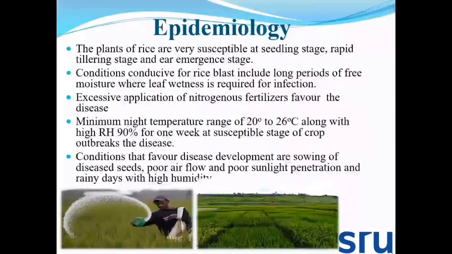Just coming to epidemiology, the rice plant is very susceptible at the seedling stage, rapid tillering stage, and ear emergence stage. Conditions conducive for rice blast include a long period of free moisture, where leaf wetness is required for infection. Excessive application of nitrogen fertilizer favors the disease, and it requires a climatic condition of minimum night temperature in the range of 20 to 26 degrees Celsius along with a relative humidity of more than 90%.